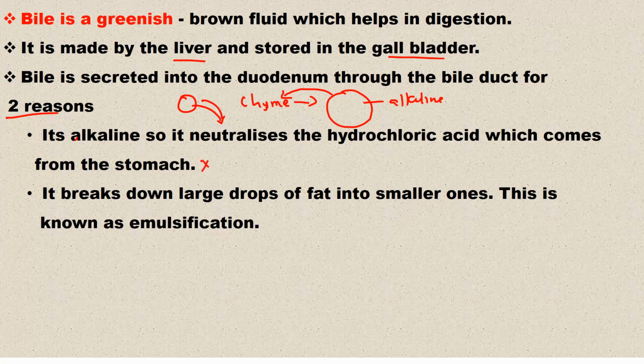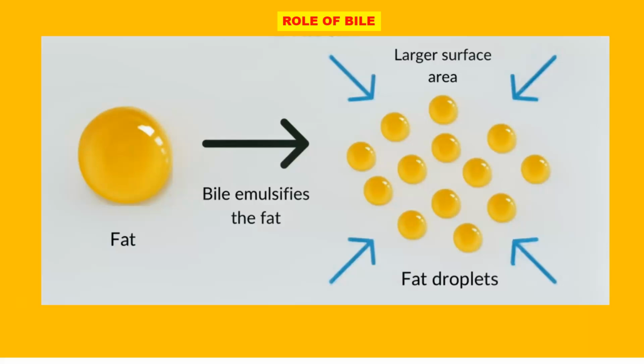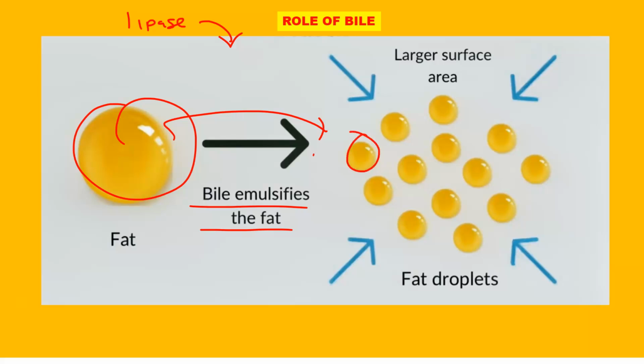Also, it breaks down large drops of fat into smaller ones, and this is called emulsification. Emulsification is just the breakdown of large fat into smaller droplets, to create surface area for the action of the enzyme lipase. The enzyme lipase is the one involved in breaking down fats. This is a typical example of emulsification, and as you can see, bile is involved. Large fats are broken down into smaller droplets. This is physical digestion. It does not involve enzymes.